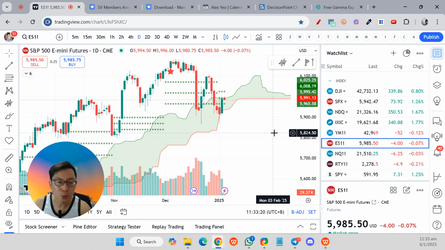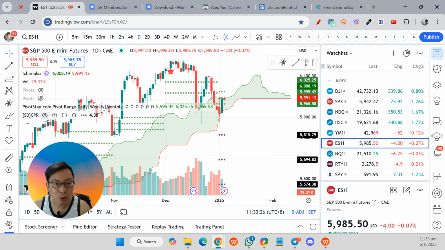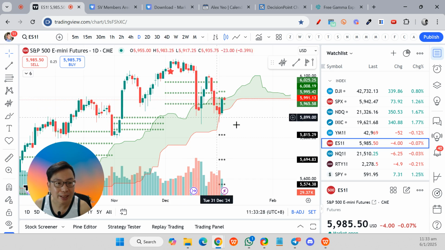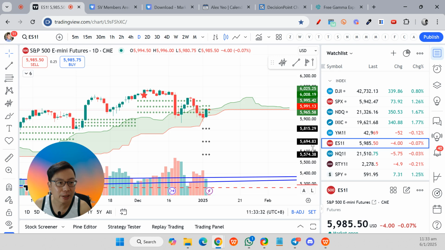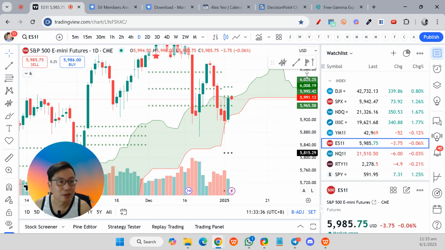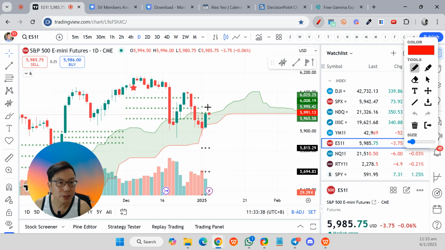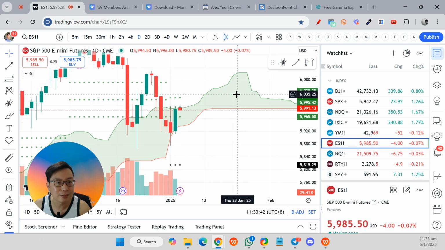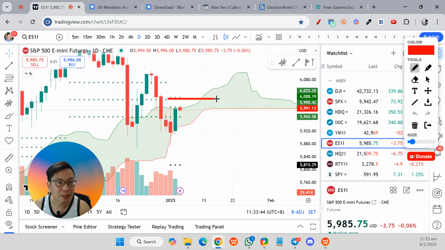So there will be a new central pivot range for the monthly CPR, and also there will be the yearly central pivot range as well. You can add in the yearly one, it will be the black dotted line over there. Right now for the S&P futures, we can see that for the new year, price actually rebounded back to the CPR. In case you can't see, the new dotted green line is here. So the new CPR is over here.